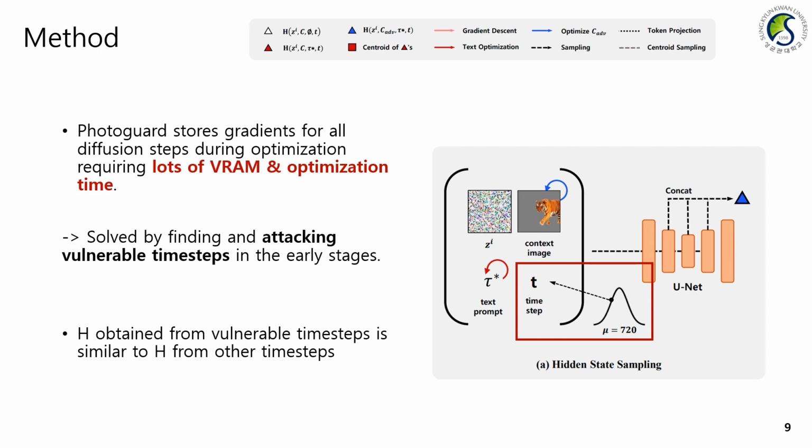The early time steps of the diffusion process form the overall spatial structure and general meaning of the image. Notably, the characteristics of h around time step 720 show the most similarity to h at other time steps, as mentioned earlier.